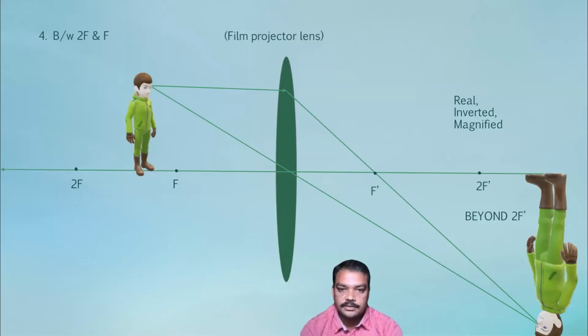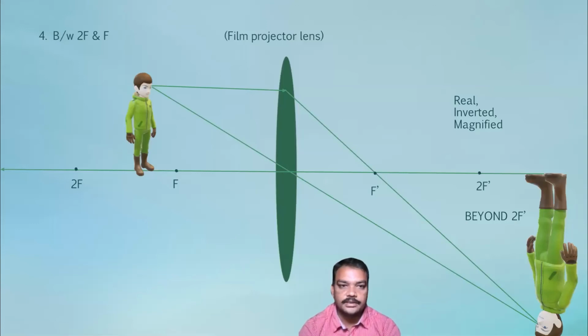To capture the image, a screen is placed at the appropriate distance from the film projector. A bigger image can be obtained on the screen. Here the image is obtained on the screen, so it is known as real. It is inverted and it is a bigger, magnified image. But in a cinema projector, the reel is placed in the inverted position. The image on the screen can be obtained in the erected position.